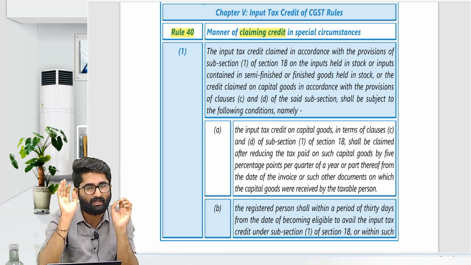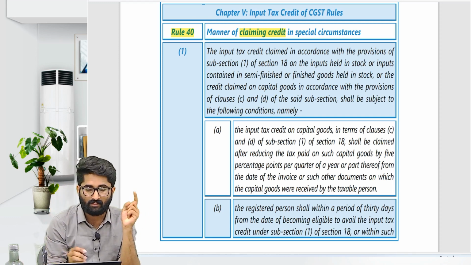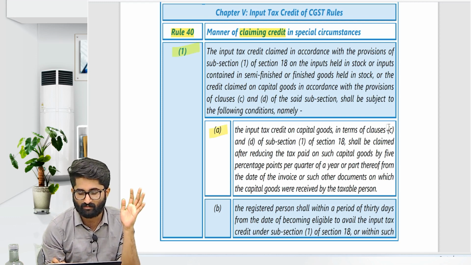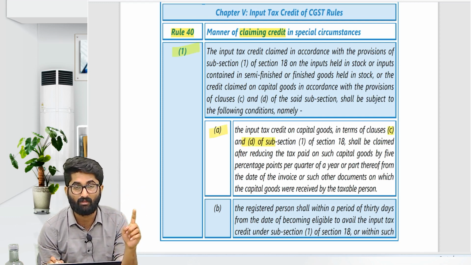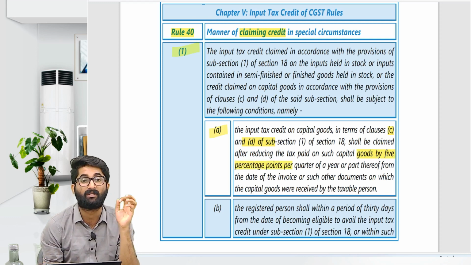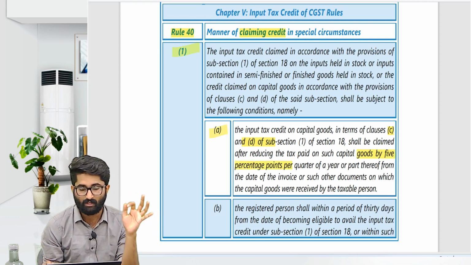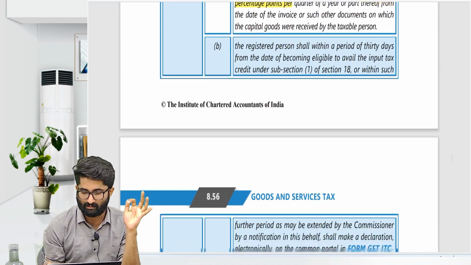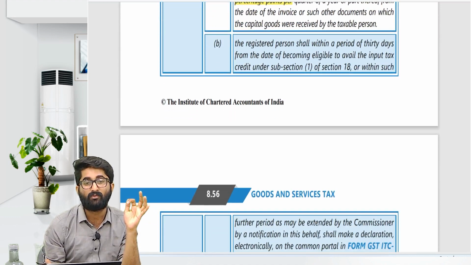In C and D you will get the ITC as well. So rule number 40 sub rule 1 clause A says that in case of C and D you will get the ITC on capital goods as well, but after reducing 5 percentage points per quarter. And later 18.1b says that you have to file this.